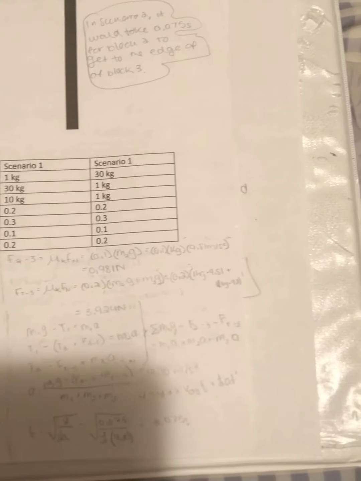So I used the same formulas to find the kinetic friction between blocks 2 and 3, and between the table and block 3, but with the scenario 2 data.